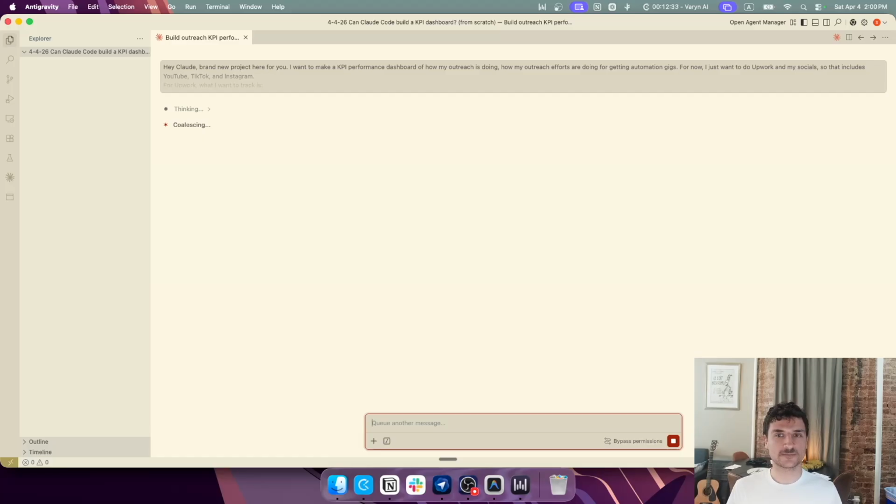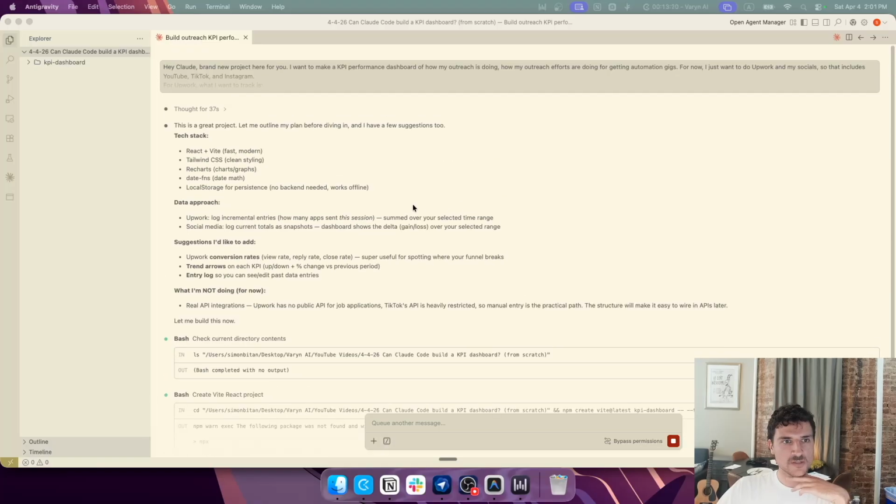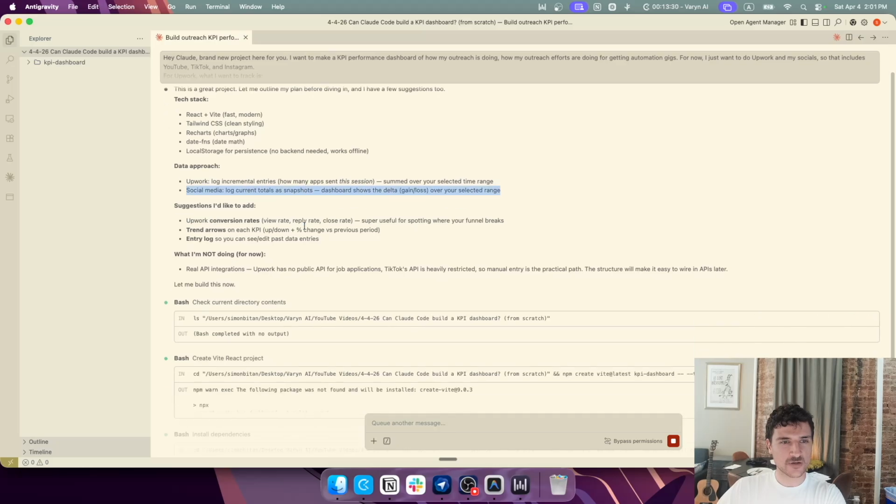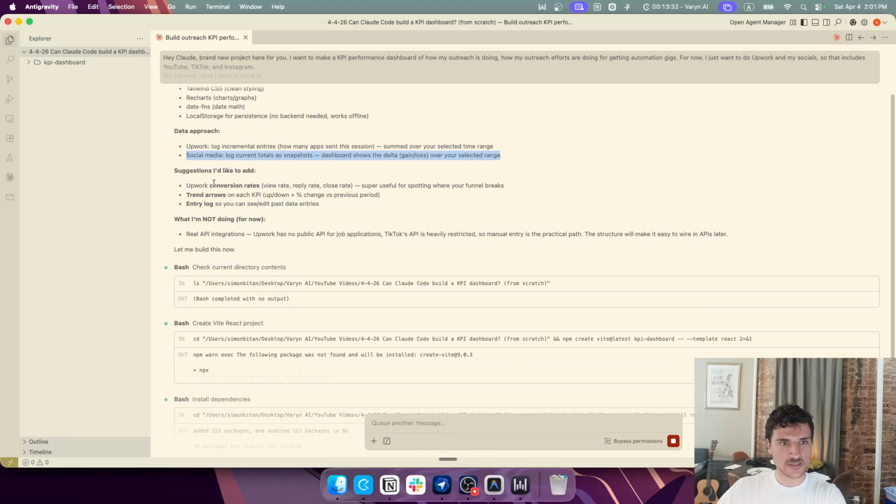So let's just wait. Okay, so it's started getting into it. It already suggested a tech stack and a data approach. So for Upwork, it'll log incremental entries. I'm wondering how it's going to actually get the data though. It's going to suggest conversion rates, trend arrows for each KPI, which is fine, and an entry log, so you can see and edit past data entries.